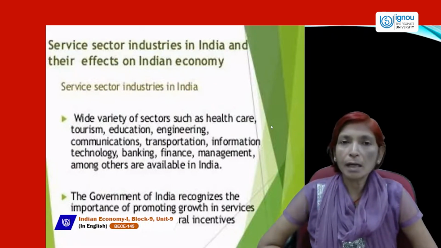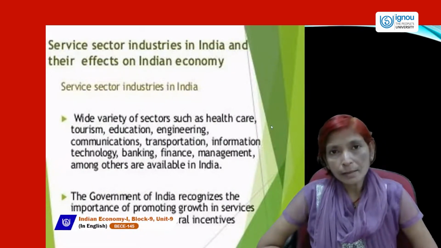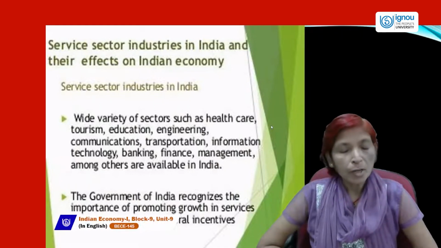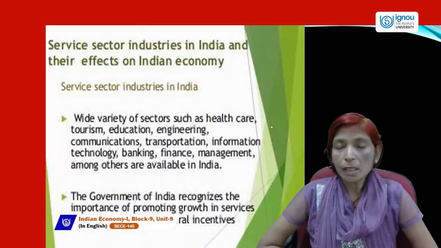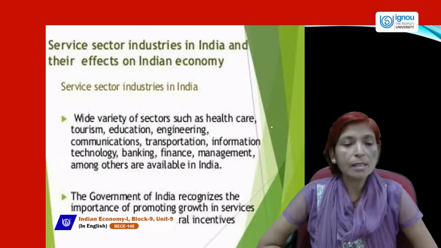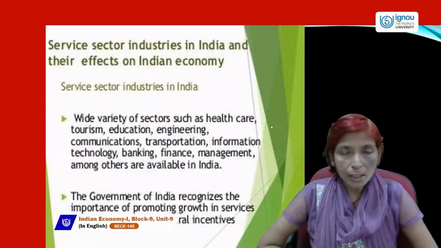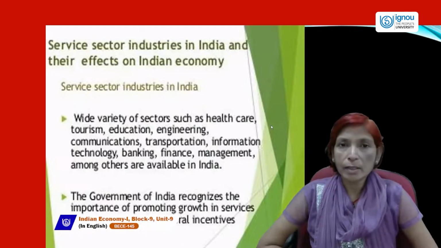Generally, the three sectors are interconnected with each other, and each sector has its own importance. The agriculture sector provides raw material to the industrial sector. The industrial sector produces goods and services with the help of that raw material. After the growth of the industrial sector, the service sector plays a very important role, because without transportation, banking, insurance, communication, and information technology, we can't sell the goods and services produced by the agriculture or industrial sector.